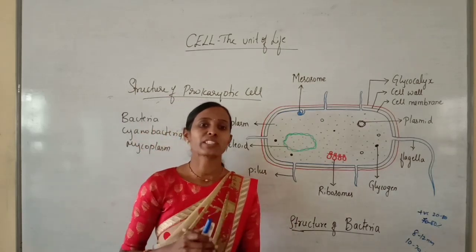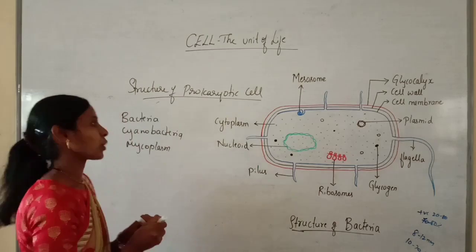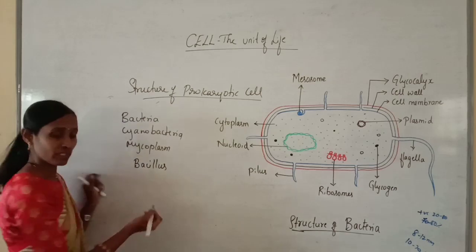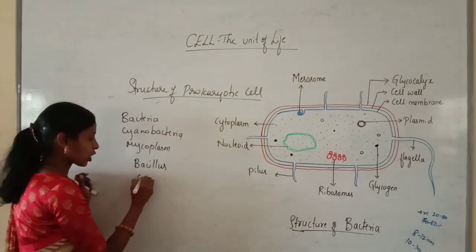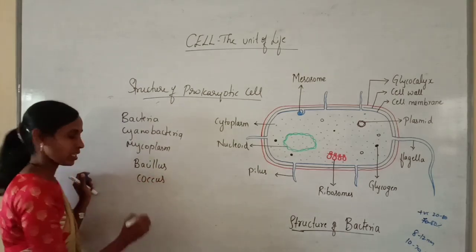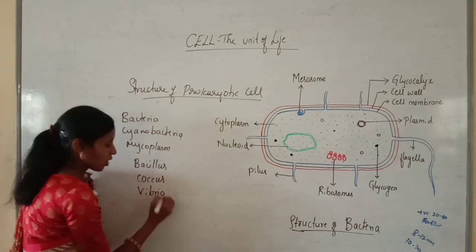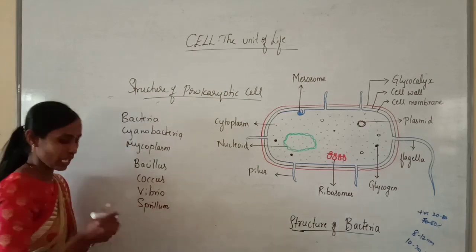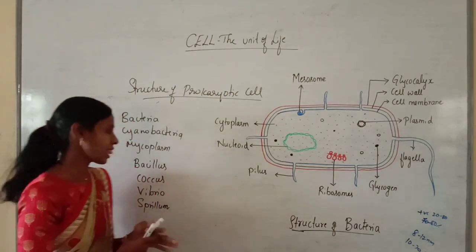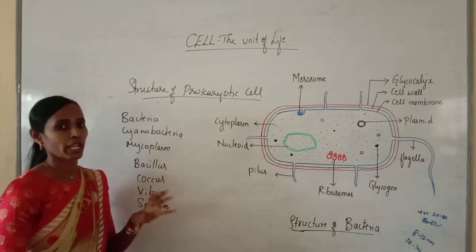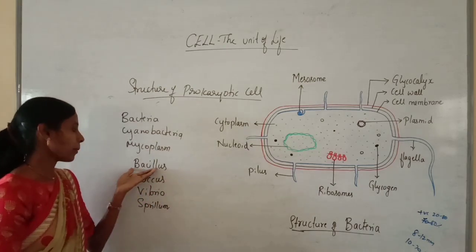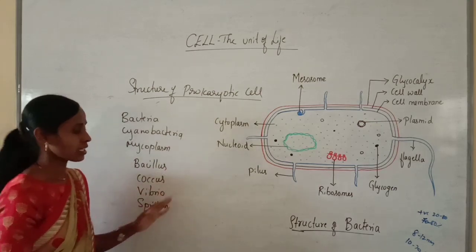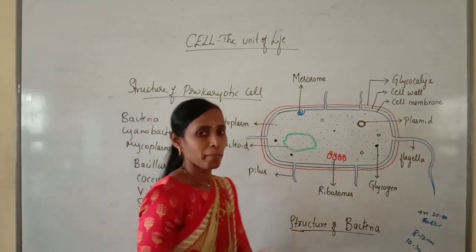There are 4 basic shapes of cells. As you know, in case of bacteria, bacillus is a rod-shaped bacteria, coccus is spherical, vibrio is comma-shaped bacteria, and spirillum is spiral-shaped bacteria, and you already know the examples for all these. So depending upon the shape, the bacteria are mainly classified into bacillus, coccus, vibrio, spirillum. These are the main basic shapes of bacteria.